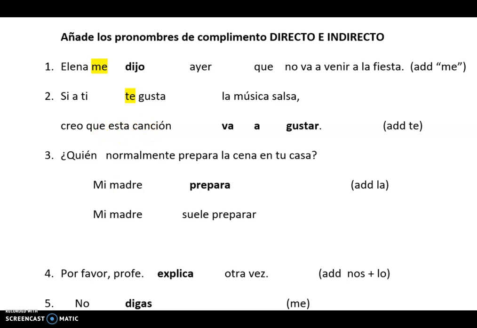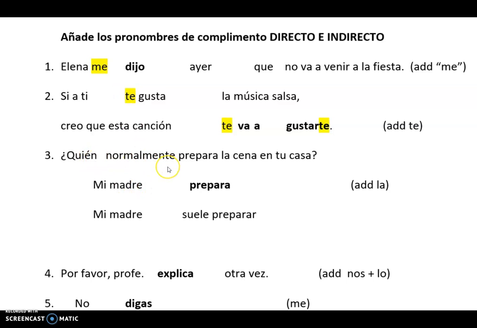Where do you think it could go? If you guessed that it could go either here or here because you have an infinitive, you are correct. Both would be correct. Te va a gustar or va a gustarte. I wouldn't put it twice, but you can have your pick there. That's what I call a verbal phrase. Some people call that an infinitive phrase. It has an infinitive with an R, whereas this was a single conjugated verb in both cases here.